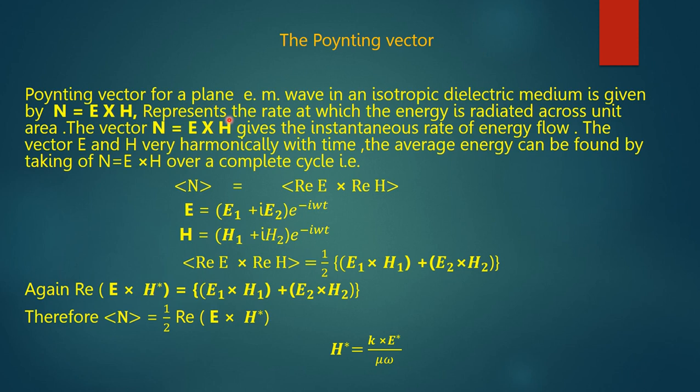The vectors E and H vary harmonically with time. The average energy can be found by taking N is equal to E cross H over a complete cycle. That is, average N is equal to the average of real part of E cross real part of H.